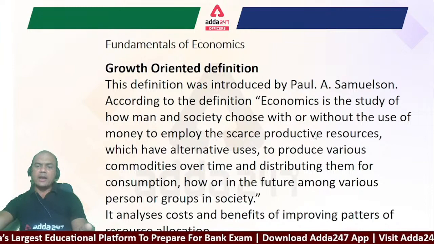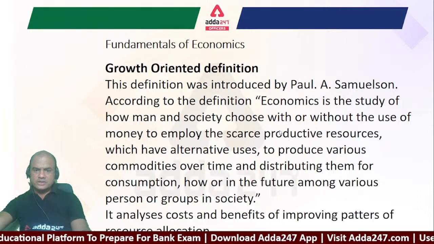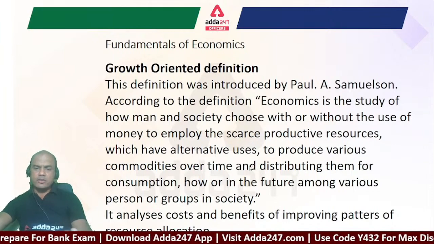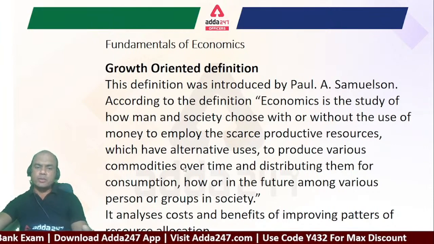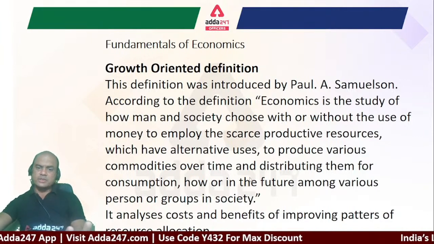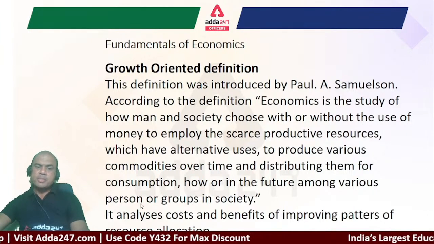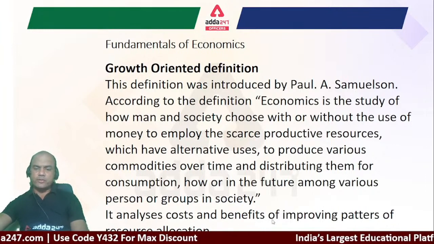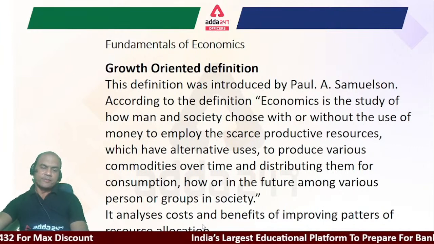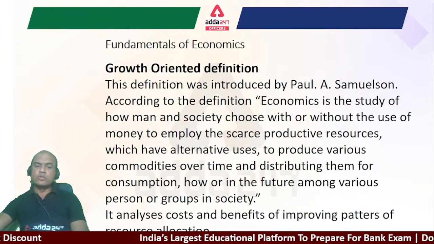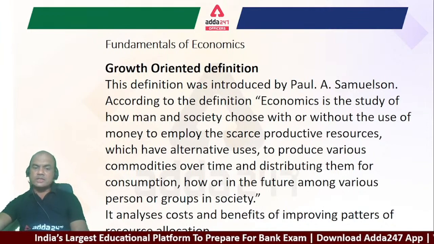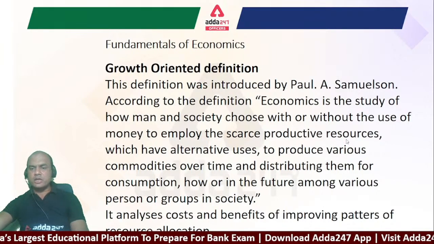Okay, and these scarce productive resources are put to production for creating or manufacturing various commodities over time for the benefit of the society only. Okay, means distribution in the society only. Okay, it analyzes costs and benefits of improving patterns of resource allocations. So resource allocation is a new word which has come in the Samuelson definition. What do you mean by resource allocation? It again means the scarce productive resources.